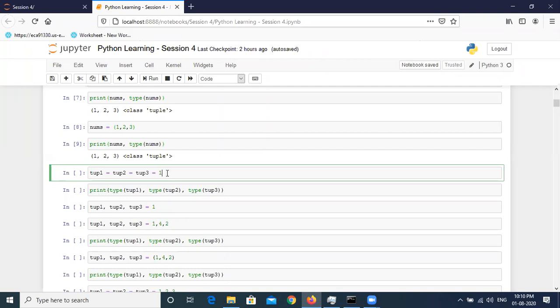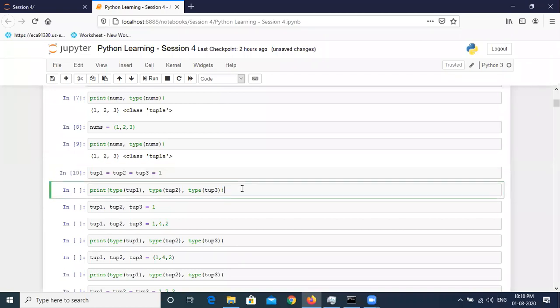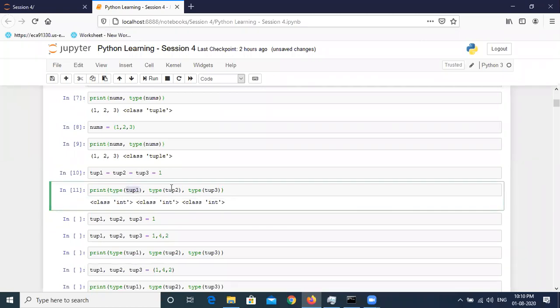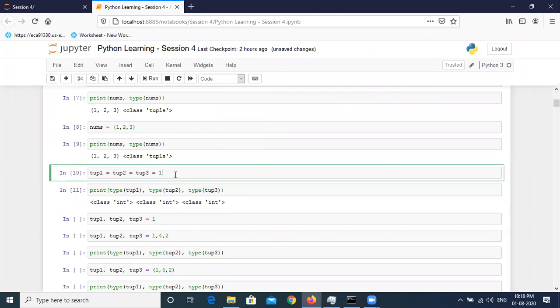First of all, it will not create a tuple because 1 is an integer value and we have written an equal to sign in each of these variables. So it will assign the value 1 to tube 1, tube 2 and tube 3. Three variables will be created, but the values will be integers, and all the values will be 1. Let's just run it and check. You can see class integer for this variable, the second variable and the third variable as well. This happened because we have not used brackets.